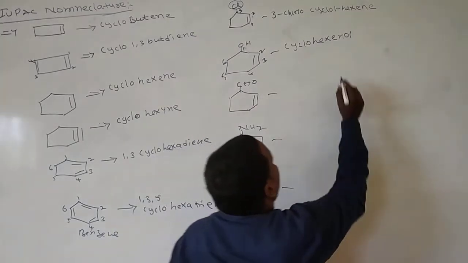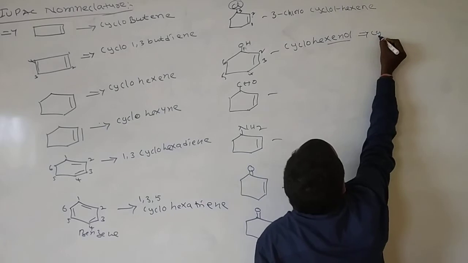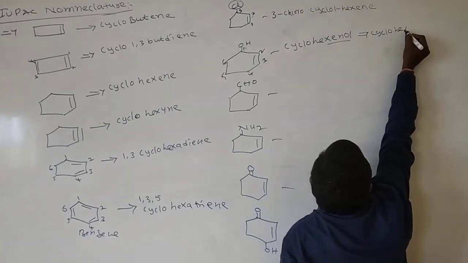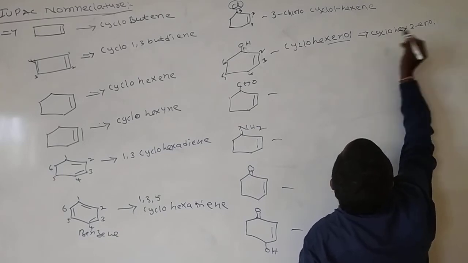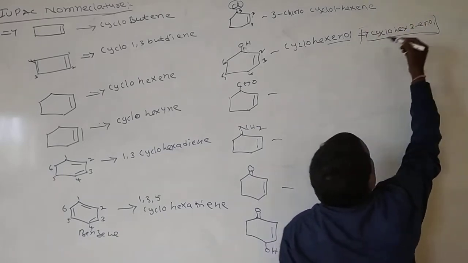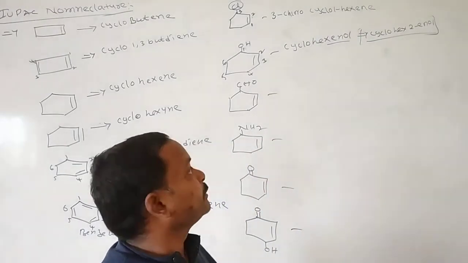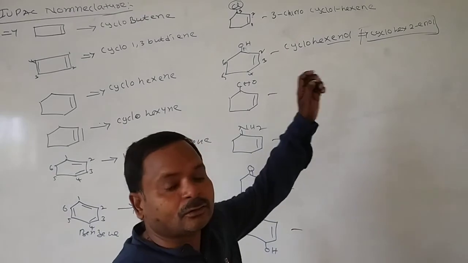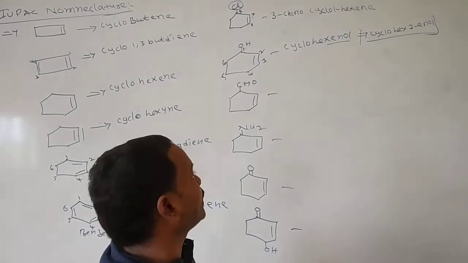When you are writing cyclohexenol, you mention it like this. This is the complete IUPAC name of that molecule.